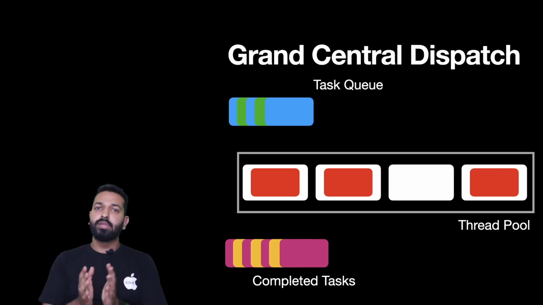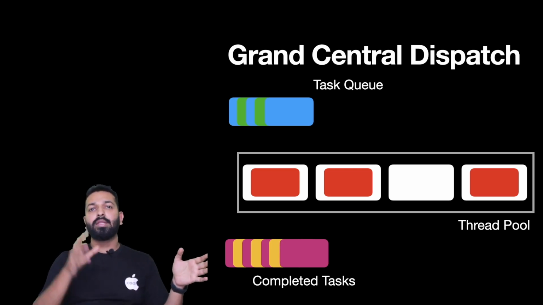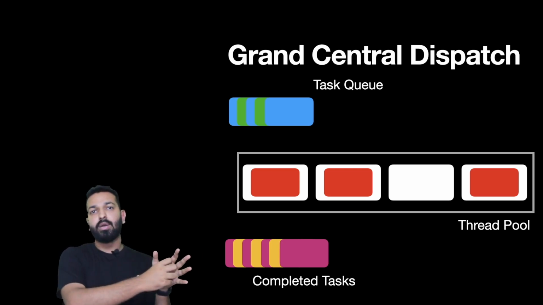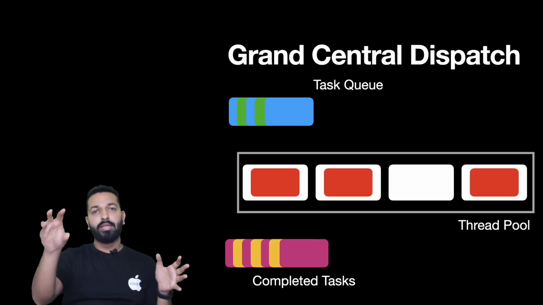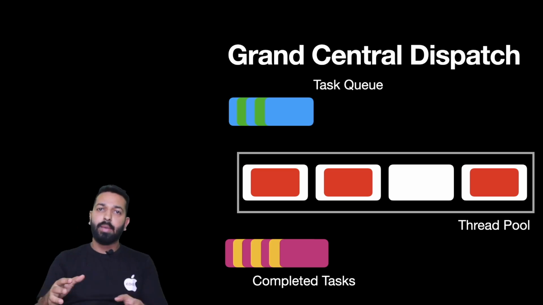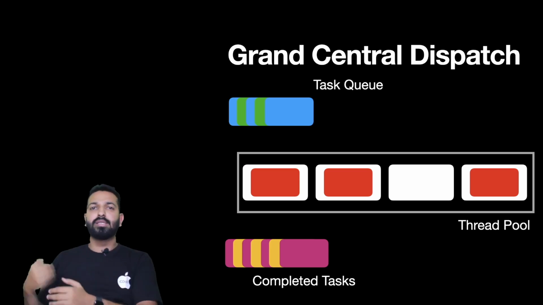This is the basic idea of a workers pool. There's a tasks queue and then there's a workers pool. The task is taken out in the FIFO order and submitted to a thread, whichever is available. The execution happens and the task is completed. You get the necessary callbacks.